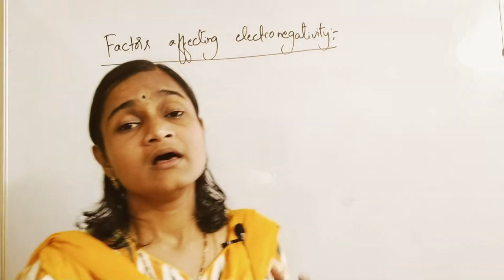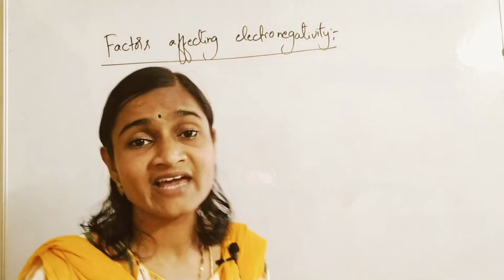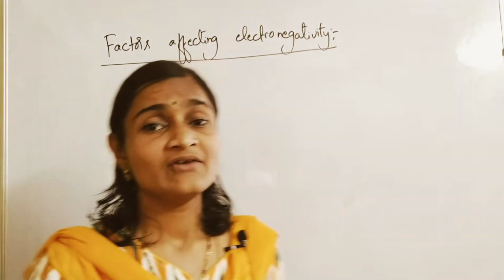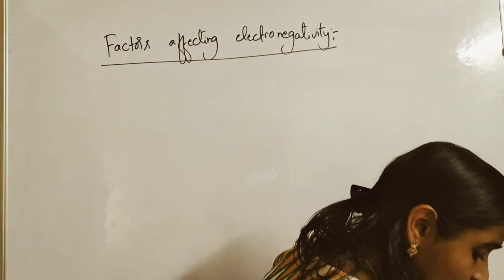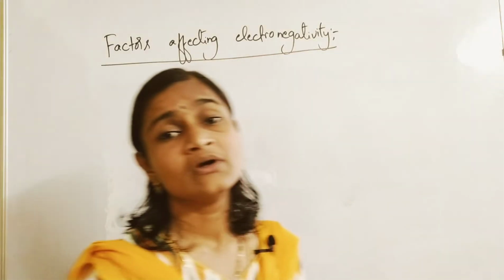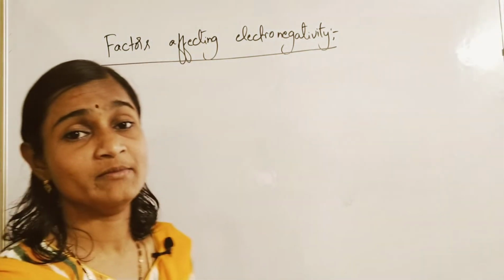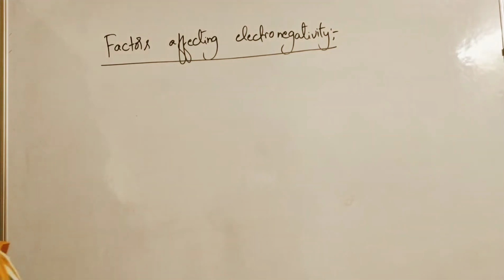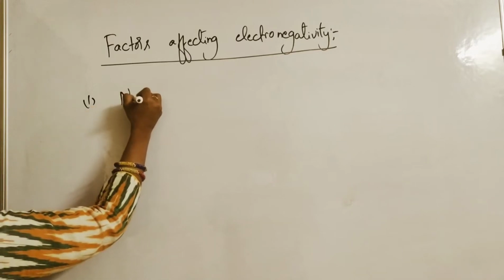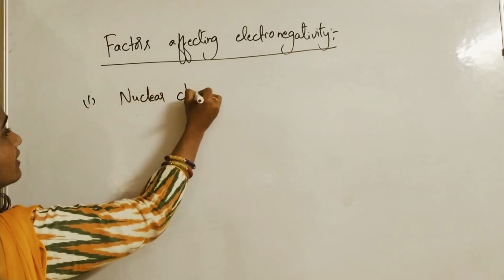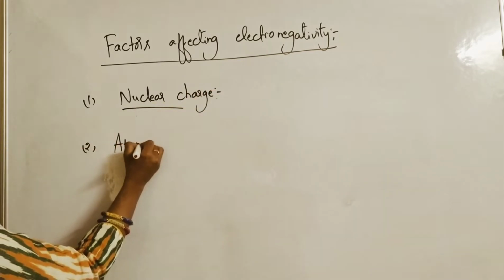Already in previous periodic properties, we have learned certain factors like atomic radius, nuclear charge, shielding effect. All these factors affect certain periodic properties. Same like that, even here there are certain factors which affect electronegativity of elements. So first one is nuclear charge. Second one is atomic radius.